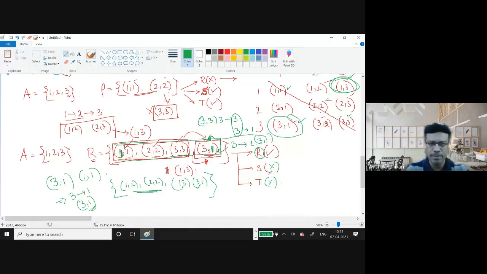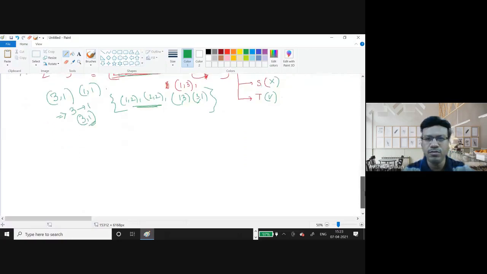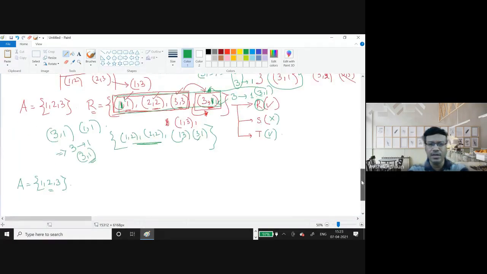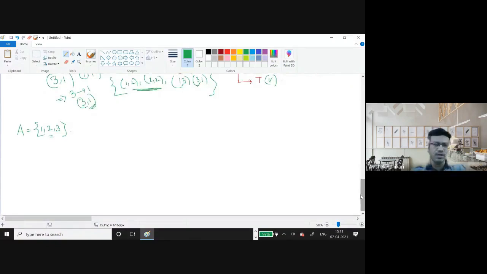Is it clear? Okay, now let us think, suppose again my A is say 1 2 3. Can you tell me the smallest subset? Now I think it's clear to you why phi is related to phi, maybe. I will come to it later on.